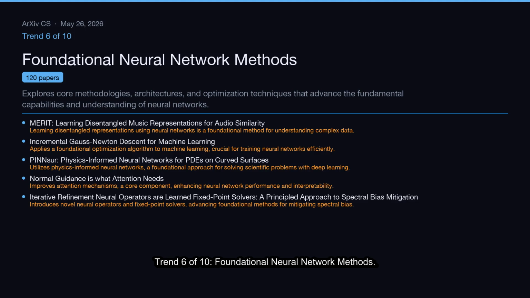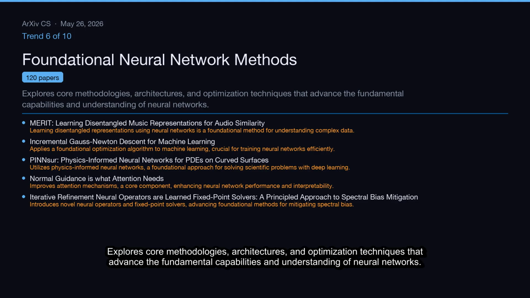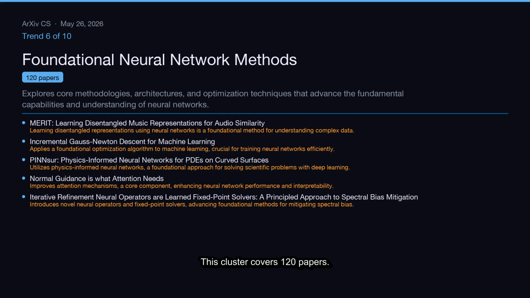Trend 6 of 10, foundational neural network methods. Explores core methodologies, architectures, and optimization techniques that advance the fundamental capabilities and understanding of neural networks. This cluster covers 120 papers.